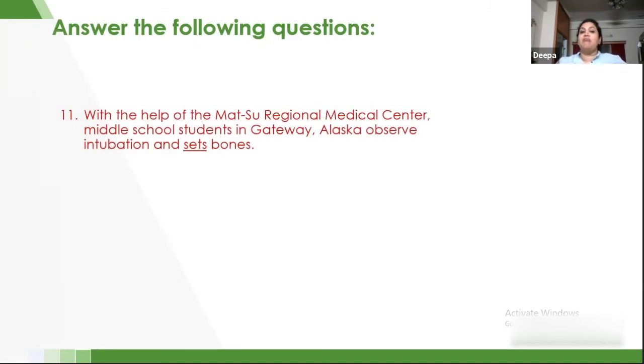With the help of the Matsu Regional Medical Center, medical school students in Gateway, Alaska, observe intubation and sets bones. Let's look at the options. Here, we are talking about medical school students, which is plural in number. So therefore, I have to use a plural verb only. And "sets" is used for singular nouns. So therefore, "set" is the right verb. Please check.